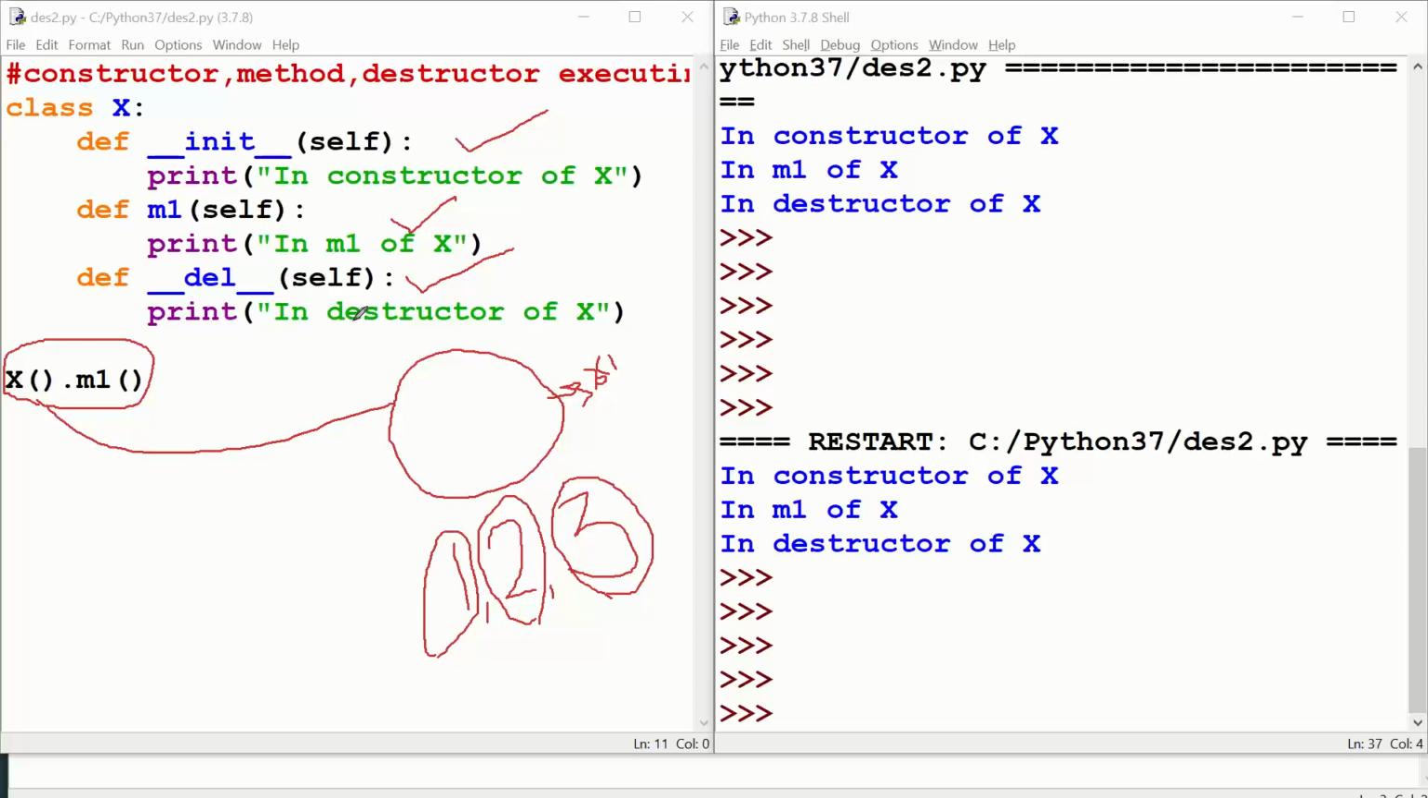Okay, so yeah, the question goes like this: without a reference variable, can we execute methods? If we execute, how does it work? This is the explanation you have to give.